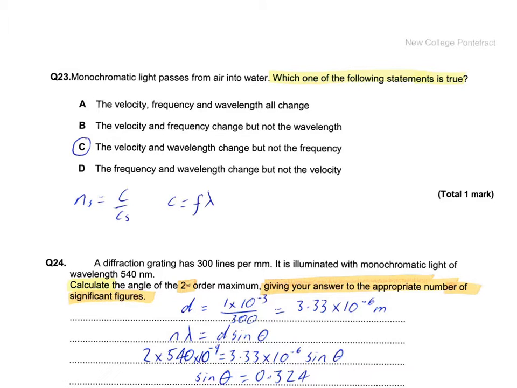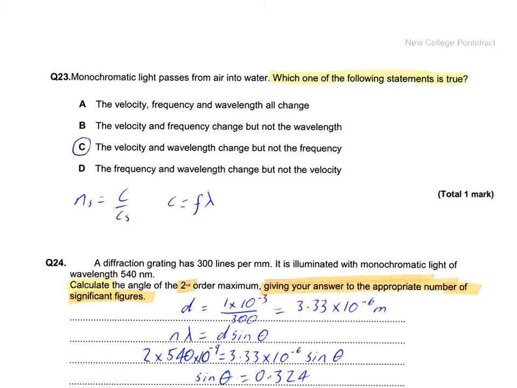Starting point, we could start thinking about this through the definition of refractive index, is that the speed will change. We've got a refractive index different in air and water, therefore I'm going to have a different speed. Obviously the speed in a vacuum stays the same, so with the refractive index being the speed in a vacuum divided by the speed in the substance, we know we've got different refractive indexes for air and water, therefore I must have different speeds in the substances. So the velocities definitely are different.